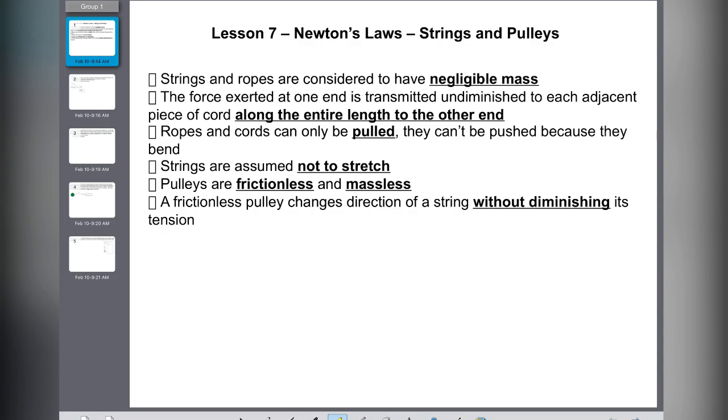So, continuing with Newton's laws, we are dealing with strings and pulleys. These are mainly about the third law. The rule is that we assume all strings and ropes have no mass, and the force from one end is transmitted to the other piece of cord. They can only be pulled, not pushed, and they do not stretch.